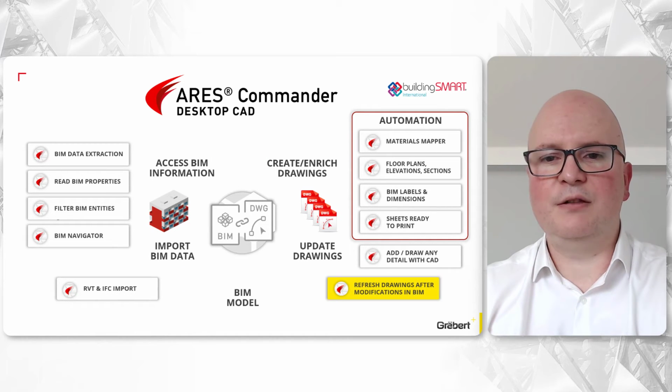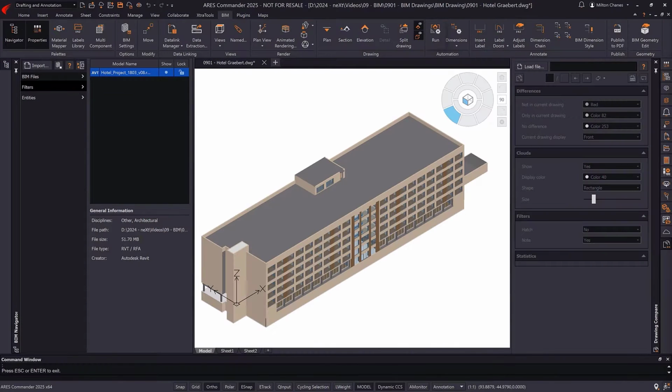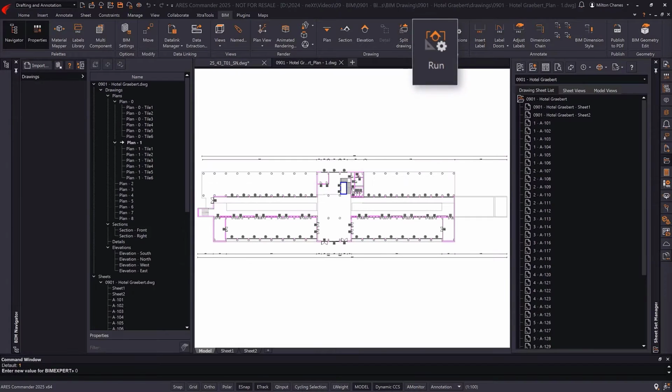Most interestingly, the DWG drawings remain connected to the BIM geometry. If the BIM model is later modified, you can therefore refresh the geometry of the drawings to reflect the changes. You will find all these features under the BIM tab of the ribbon. The drawings automation is found under the Run icon here.